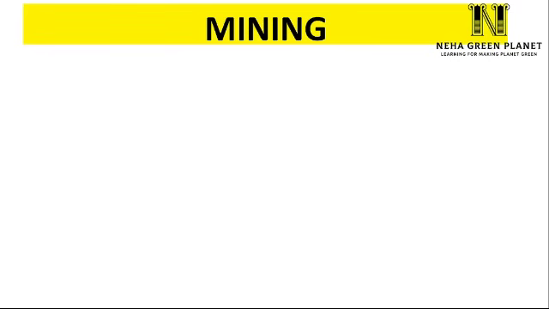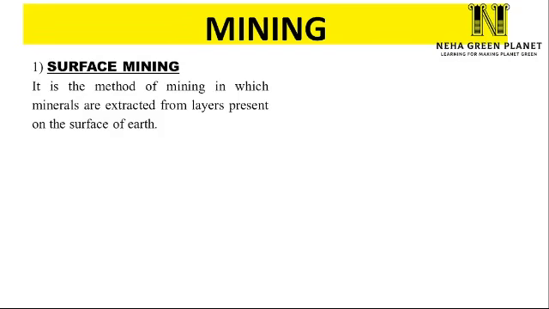So mining is the method to extract minerals from the earth, and the first type is surface mining. So surface mining means extraction of minerals from the top layers of the earth. It is the method of mining in which minerals are extracted from layers which are present usually on the surface of the earth. Surface mining is of the following three types.